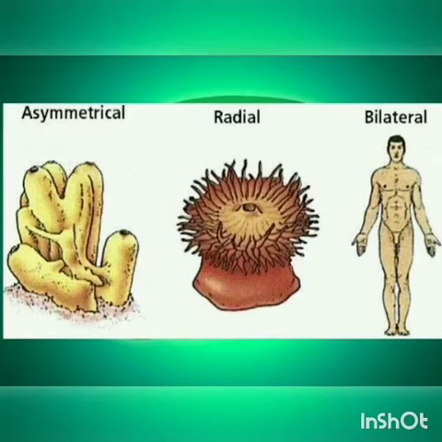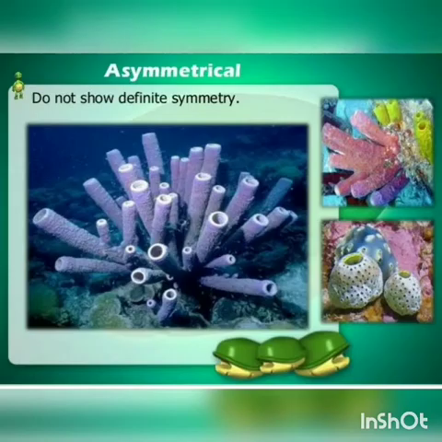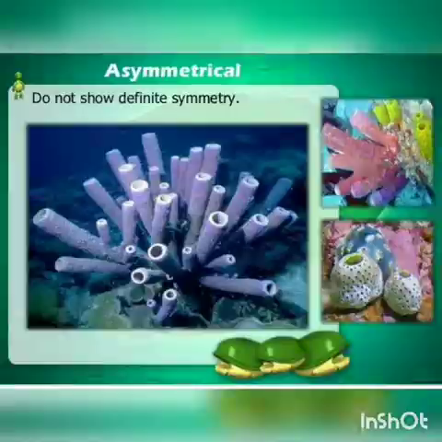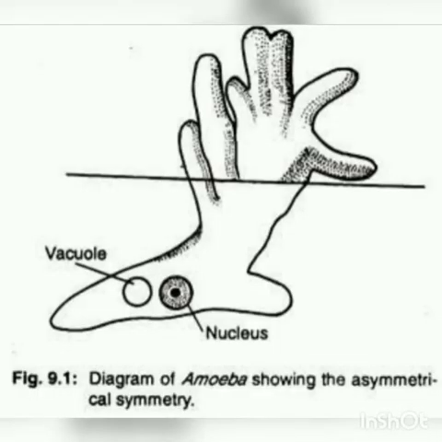The simplest body plan is seen in sponges. They do not display symmetry and are called asymmetrical. If an organism does not show any symmetry, it is called asymmetrical. A means absence. Such animals lack a definite body plan because sponges have a cellular grade of organization. They are made up of cells, not tissues.